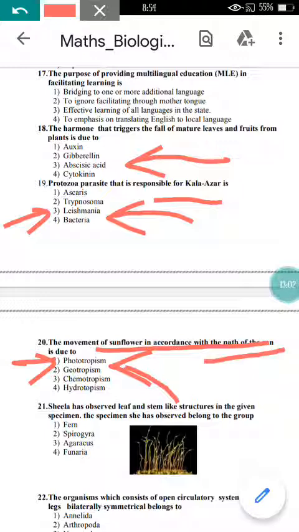Sheila has observed a leaf and stem-like structure in the given specimen. The specimen she has observed belongs to the group. It can be Spirogyra, Fungus and Funaria, because these 3 are the fungi. Maybe option number 1 will be correct here.